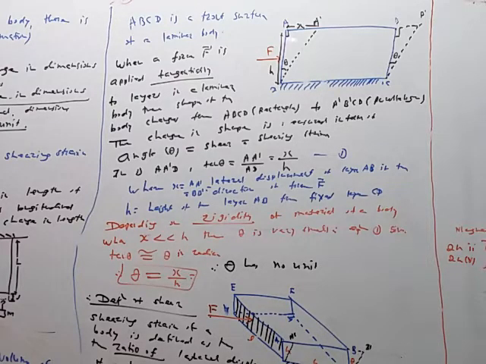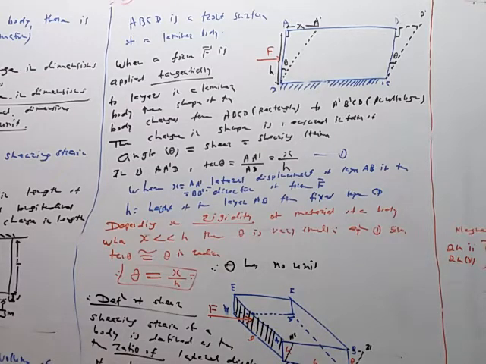This topmost layer moves by larger distance x and its height from the fixed surface is h. So this x by h ratio is called the shearing strain, because this is a right angle triangle A dash D. So tan theta is equal to perpendicular upon base, A dash upon AD, x upon h like this.